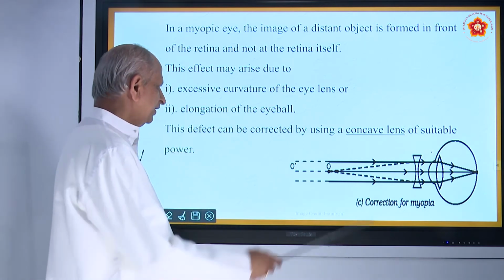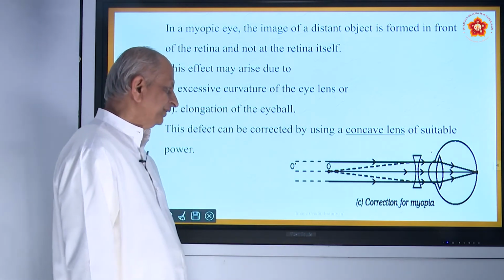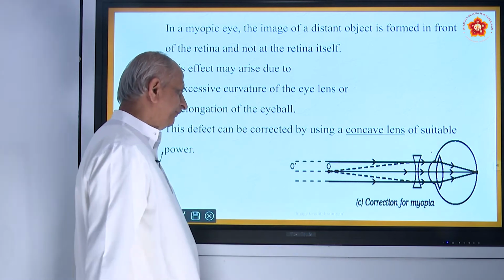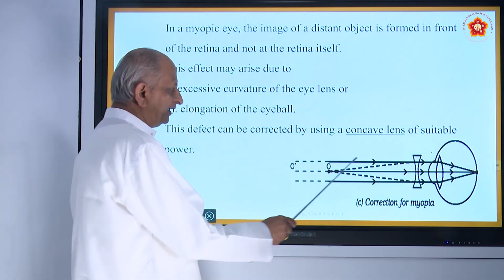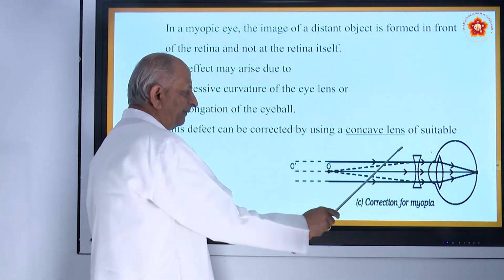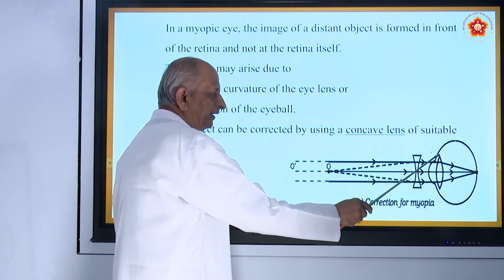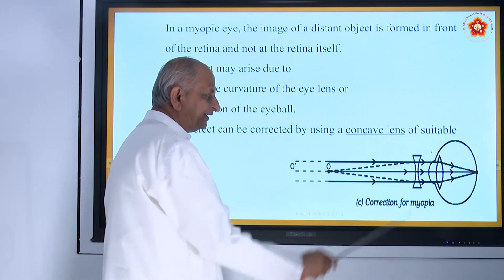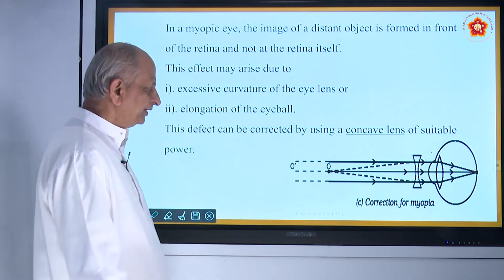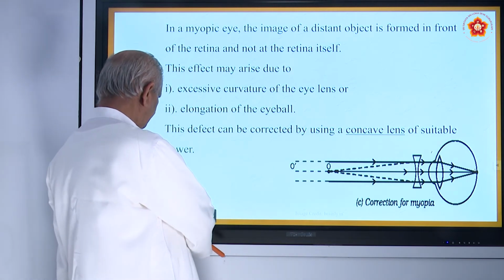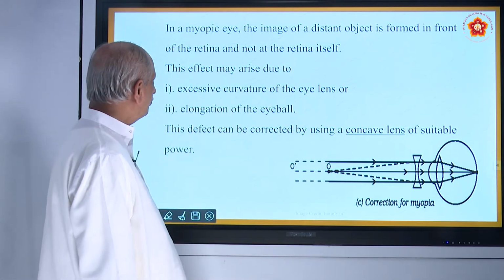So here a concave lens is to be taken, and that spectacle is used. Parallel rays coming from a distance pass through this concave lens, and they will then pass through the convex lens present in the eye, and the image is formed on the retina. This is a defect called myopia or short-sightedness.